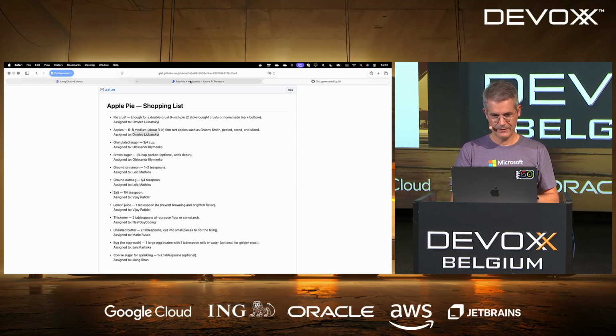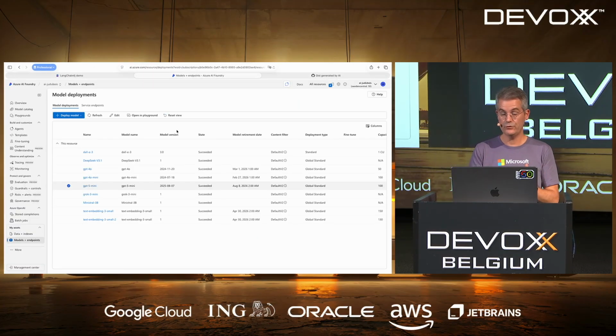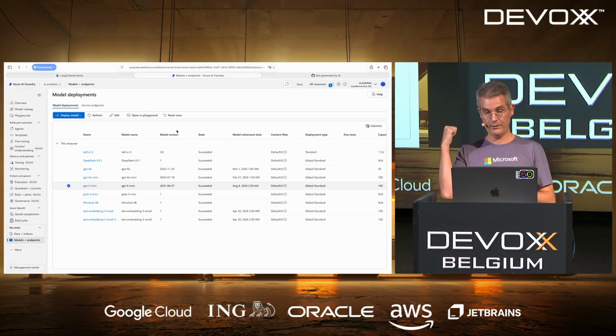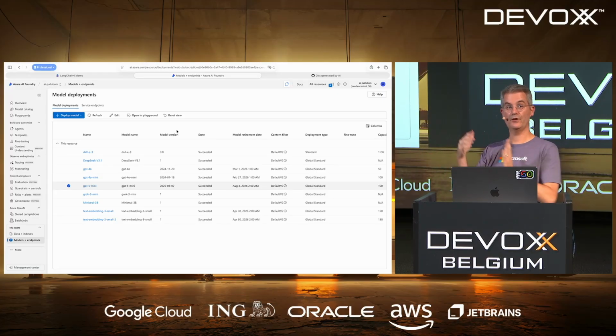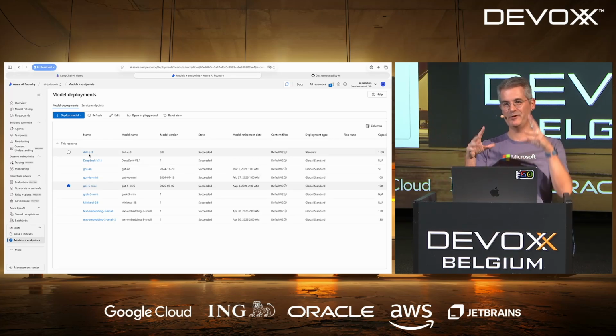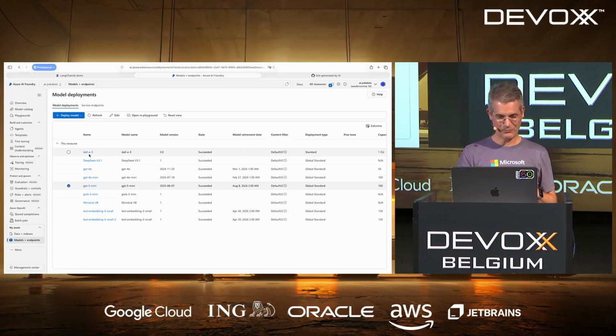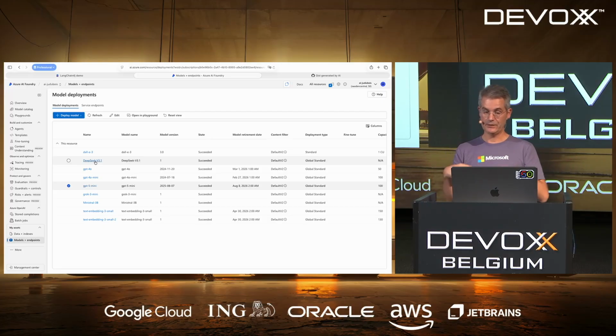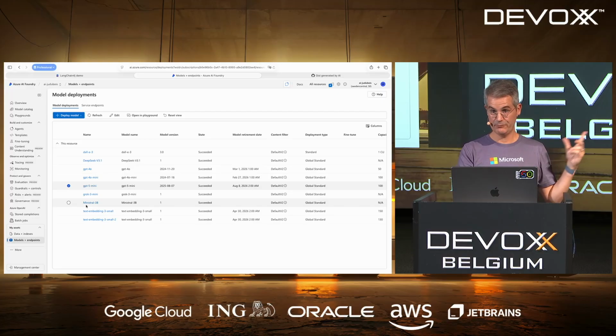By the way, if you want to use different LLMs on Azure, we're not the only one, of course. You've got lots of available LLMs. So here I've been using GPT-5 Mini. You could test this code with other LLMs. You need to use an LLM that does chat completion, because that's what I'm doing. If you use DALL-E 3 that does images, that's not going to work well. Maybe you will have an image of an apple pie, but that won't work crazy well. The interesting thing here is that you can use the best tool for the job for your different agents, and they don't all work the same. So typically, I've had issues with this demo.